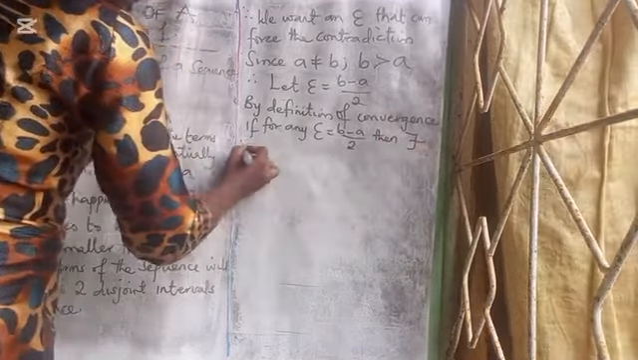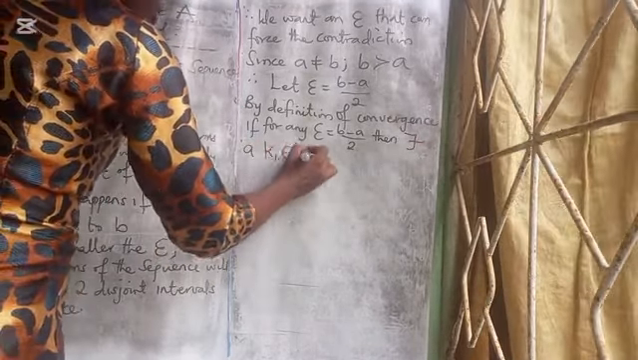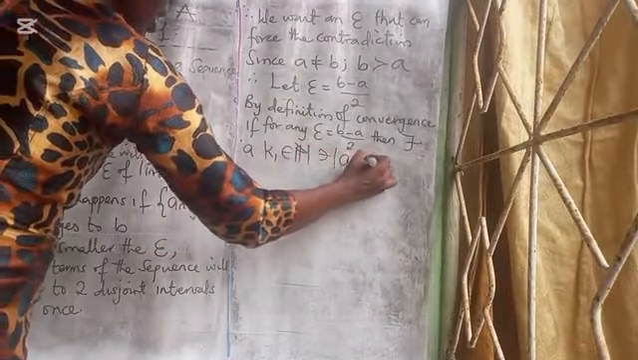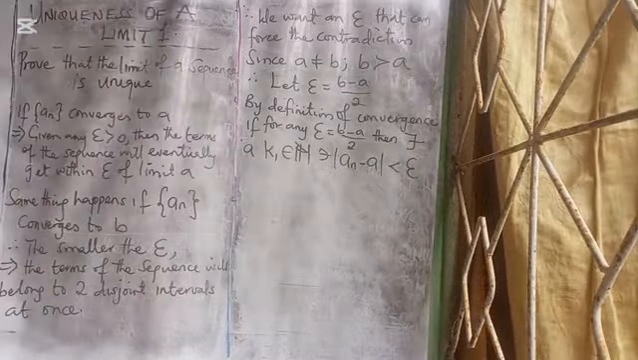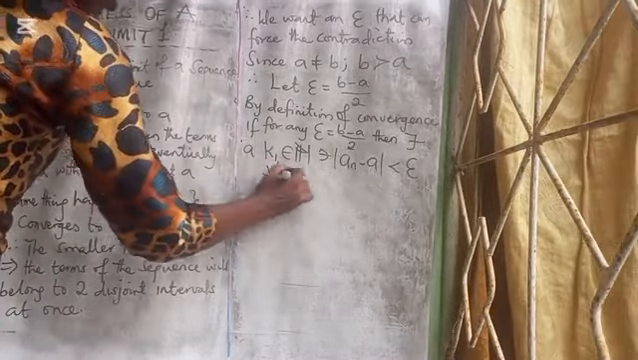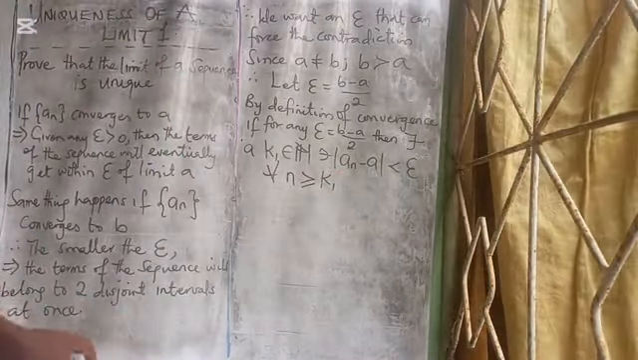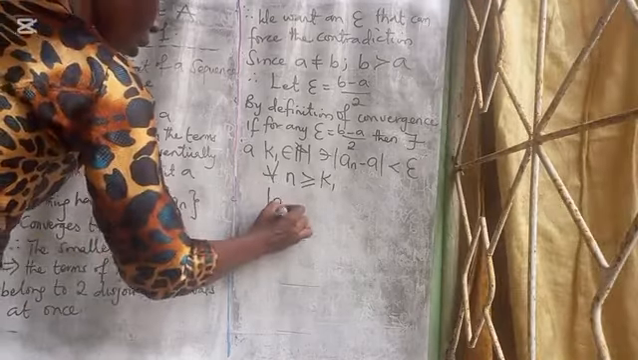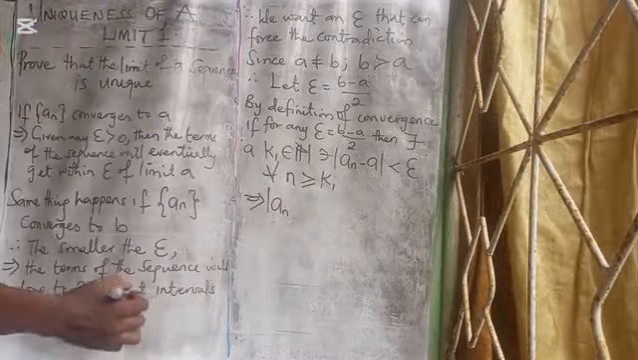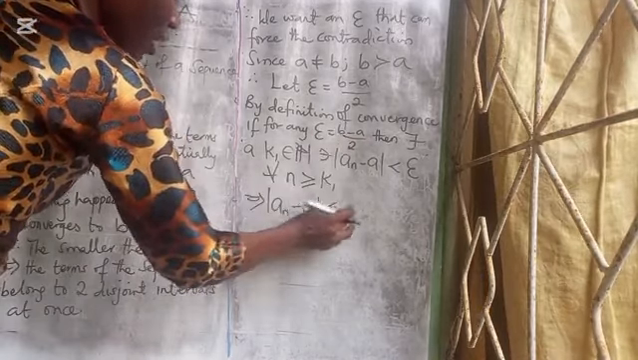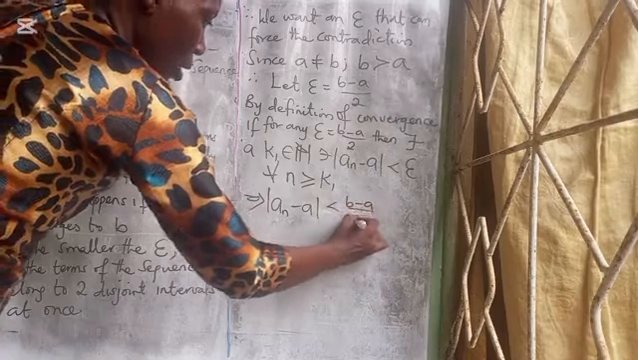there exists a K1 belonging to the set of natural numbers such that |an minus A| will be less than epsilon for all n greater than or equal to K1. And what does that mean? That implies that |an minus A| will be less than what? What's our epsilon? (B minus A) over 2.